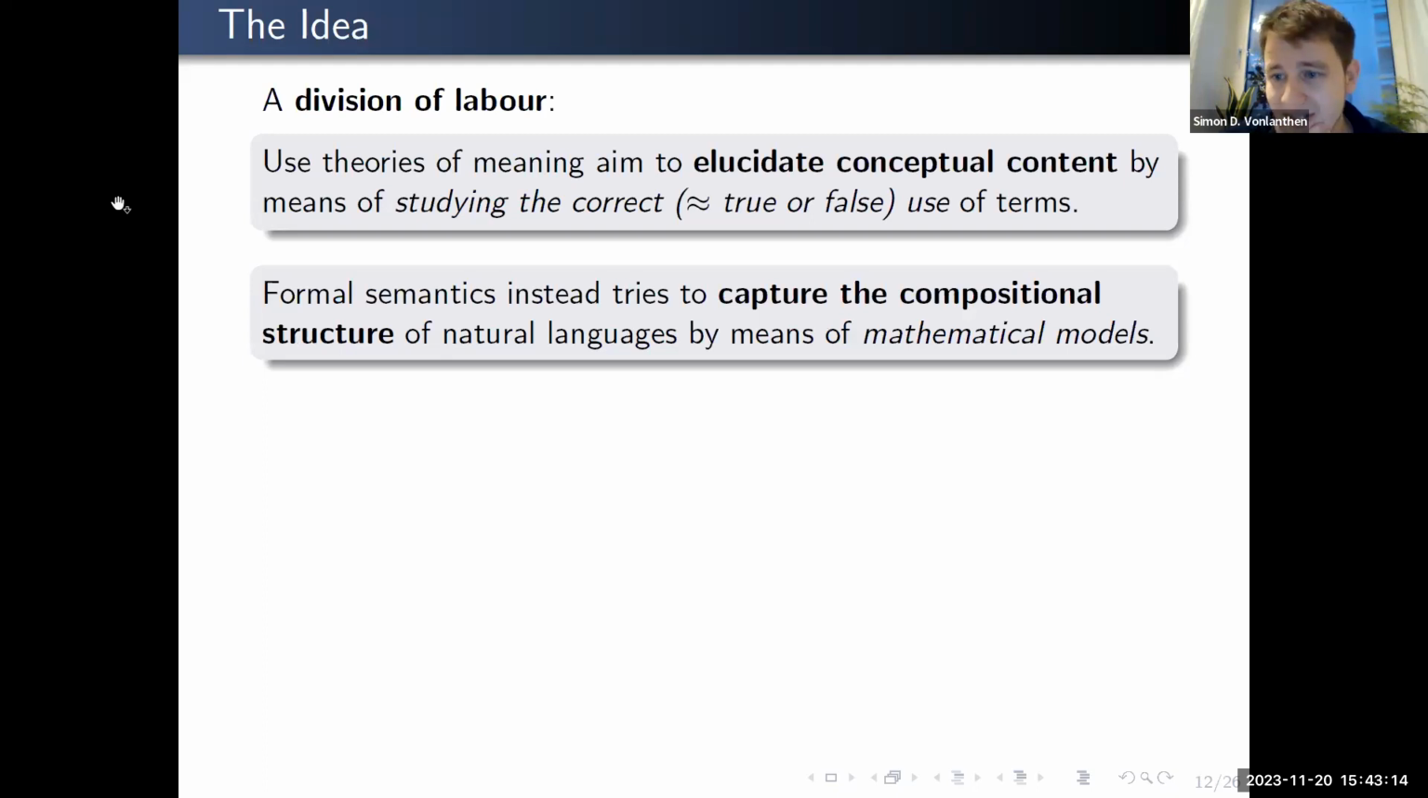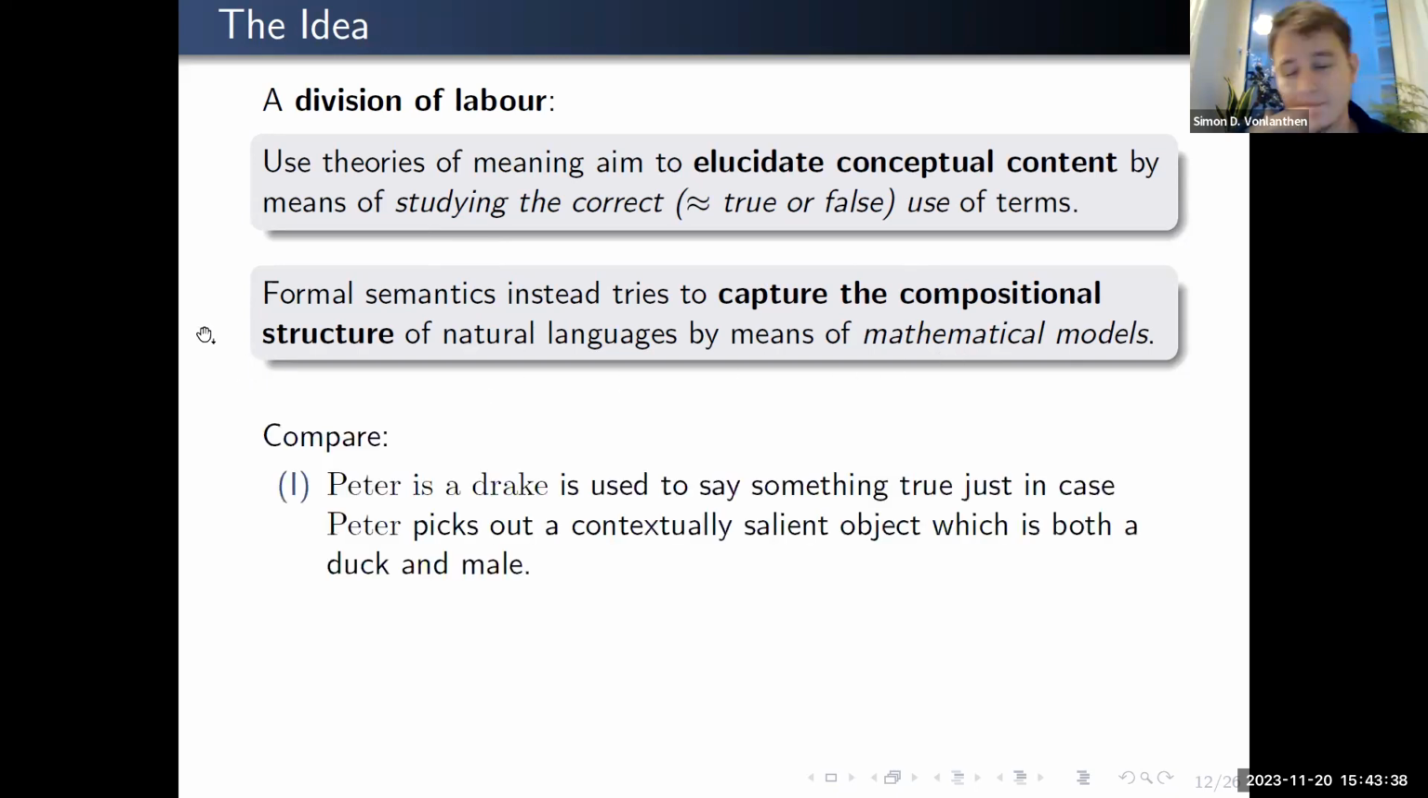In contrast, formal semantics tries to capture the compositional structure of natural languages by means of mathematical methods. So use theorists don't do a lot of formal semantics, as is well known. And here instead, the focus is very much on providing precise mathematical methods for the compositional structure of a sentence. So if we compare this, I ignore the issue of what the meaning of a proper name like Peter is at the end of the day. Whatever it is, clearly one of its functions is to pick out people. And so here, the truth conditions, according to the modest inferentialist proposal, roughly would look something like this.